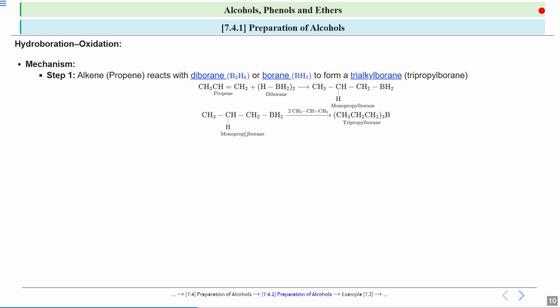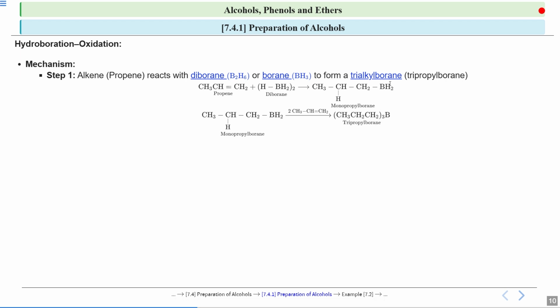Okay, so this is monopropyl borane. I will add more alkene. I added this alkene 2 times and I got tripropyl borane. So this was the monopropyl borane. I added the alkene here 2 times, and I got this tripropyl borane. That means 3 alkyl groups I am getting.